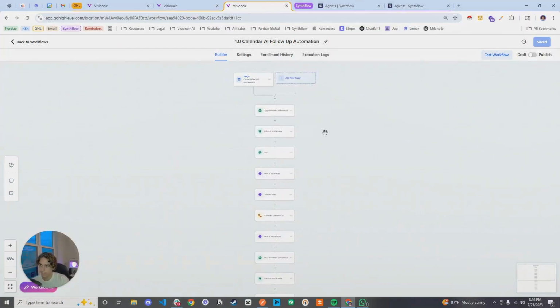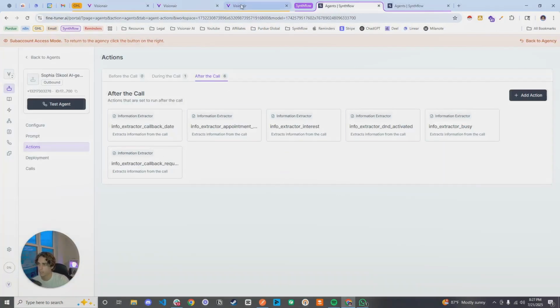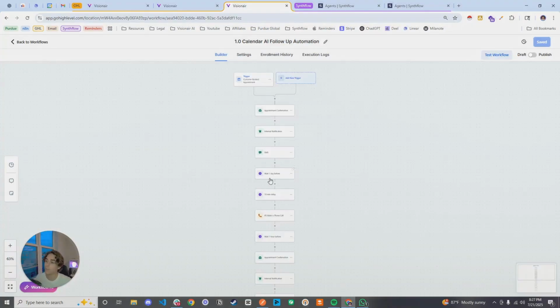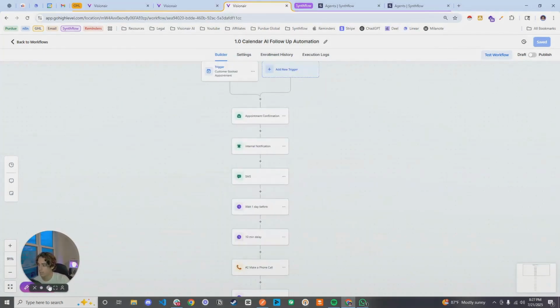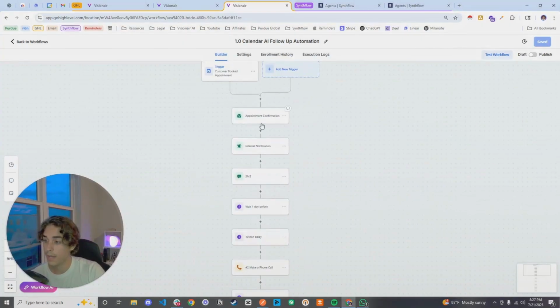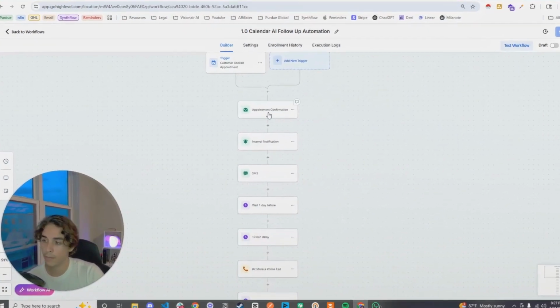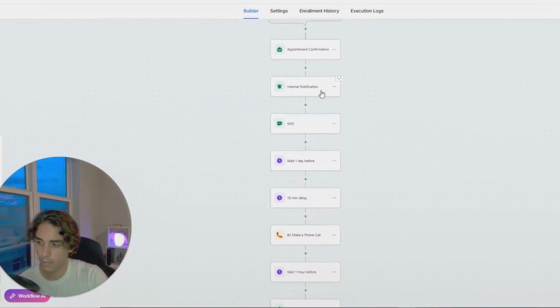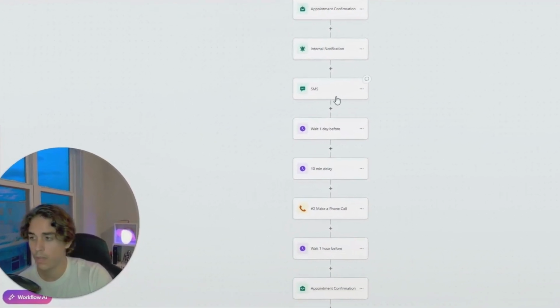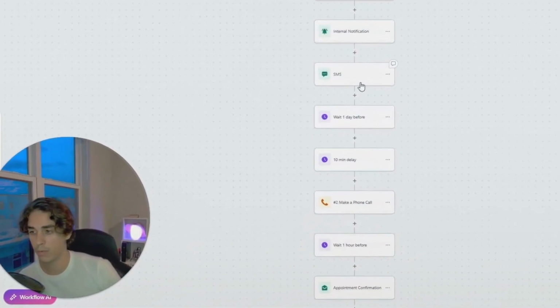So lastly, this is the calendar AI follow-up automation. Whenever the voice AI that I showed you guys books somebody into a meeting, you are going to have the ability on GoHighLevel to check, hey, did somebody book into this calendar? Once you check if somebody was able to book into a calendar, then you have the ability to send them an appointment confirmation and an internal notification to your team telling you that this person booked an appointment, and an SMS letting the user know that the appointment was booked as well.